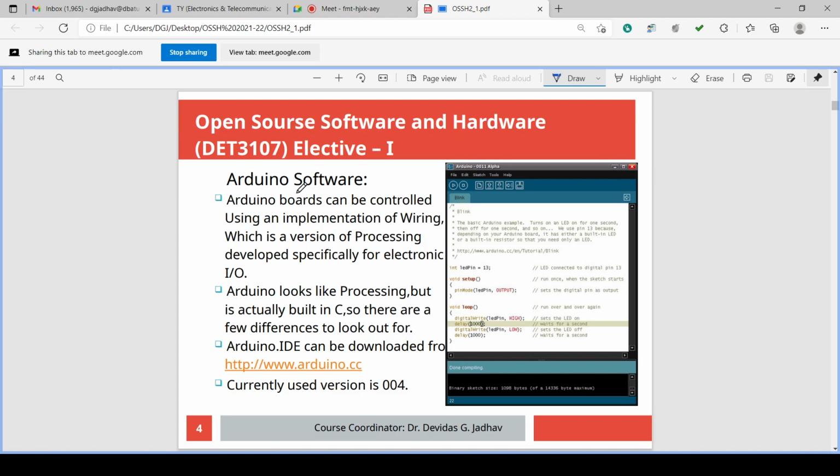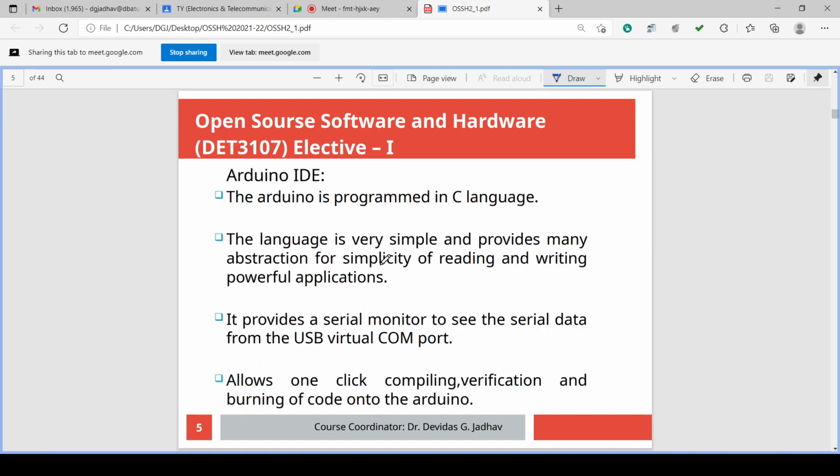So the Arduino board can be used with the USB connection, and we can interface the Arduino board to the computer, and then this installed software can be controlling the programming related facilities on this board.